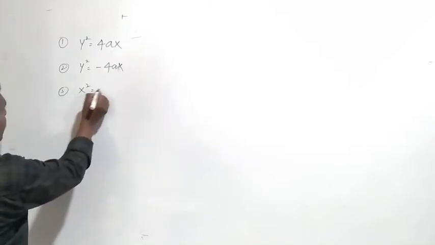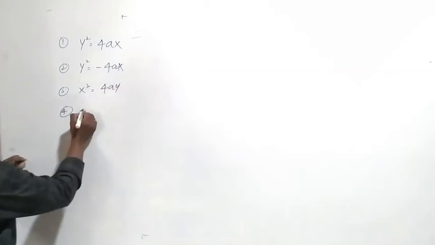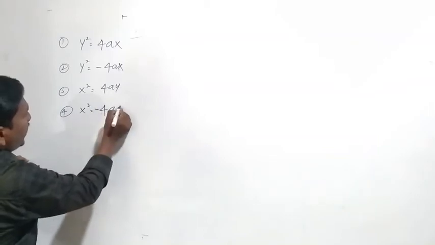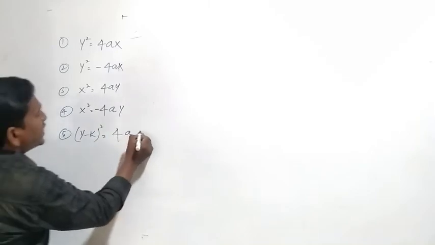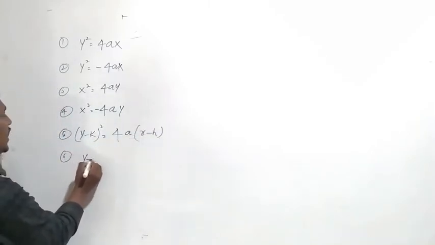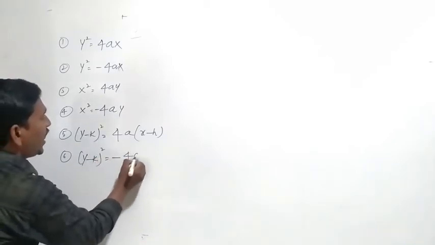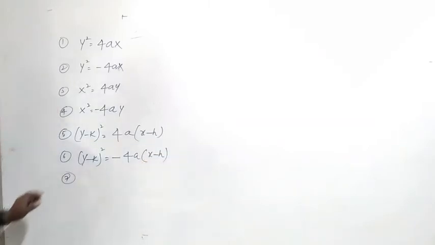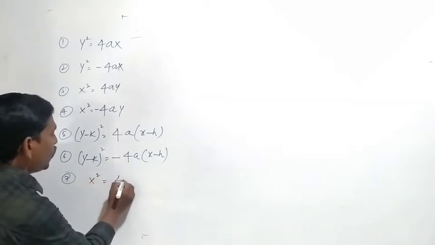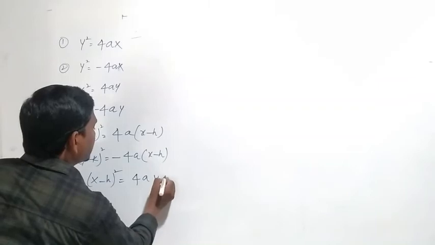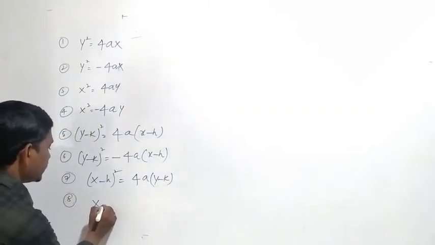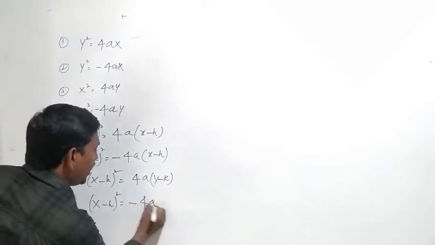Third one, x square equal to 4ay, and fourth one, x square equal to minus 4ay, and fifth one, y minus k whole square equal to 4a into x minus h, and sixth one, y minus k whole square equal to minus 4a x minus h, and seventh one, x minus h whole square equal to 4a into y minus k, and eighth one, x minus h whole square equal to minus 4a y minus k. These are the 8 various forms of the parabola.